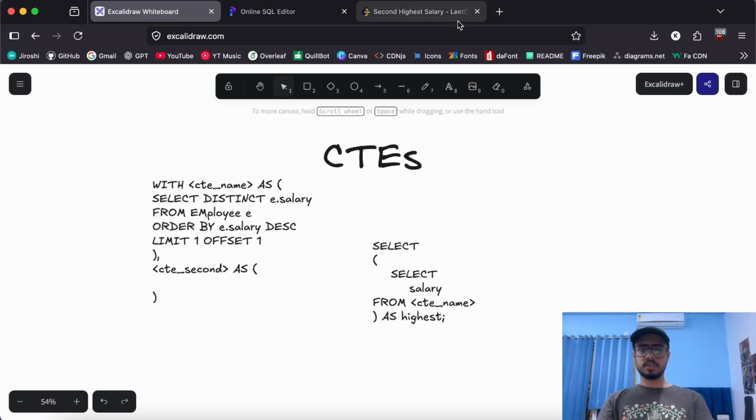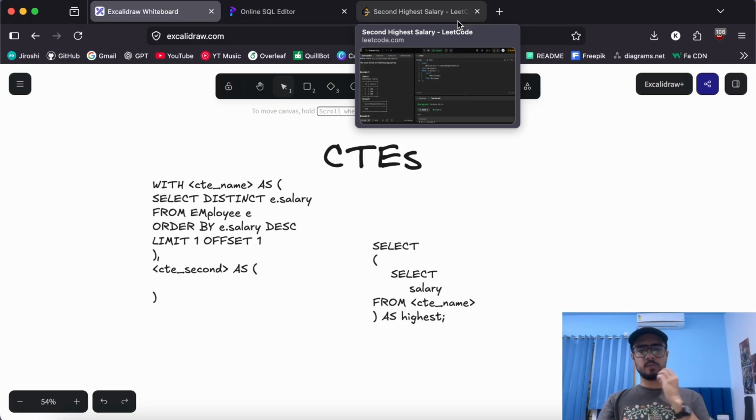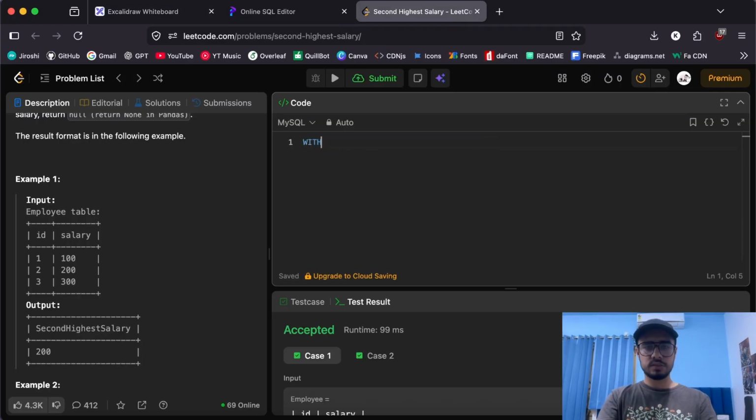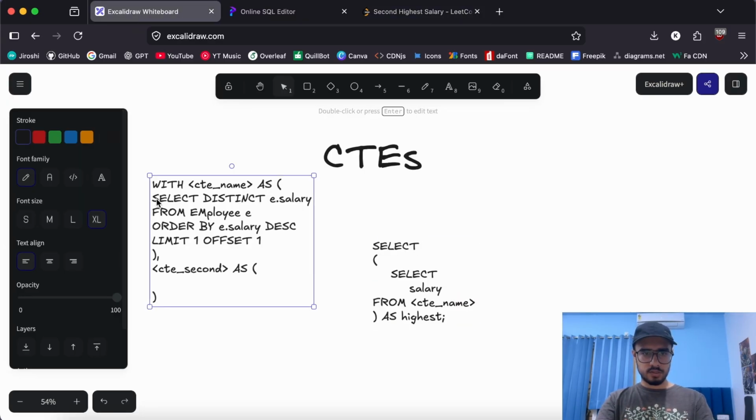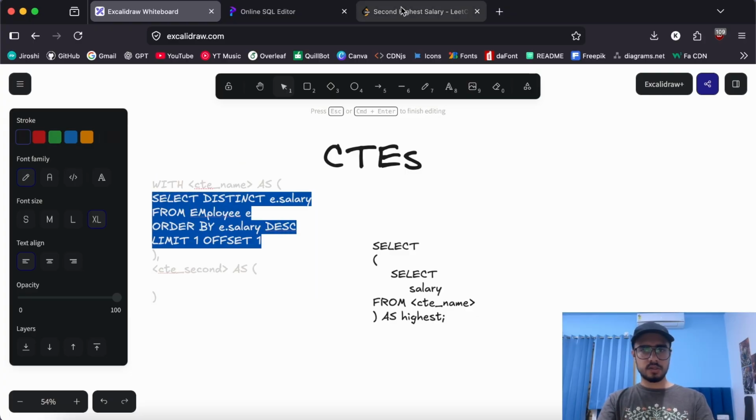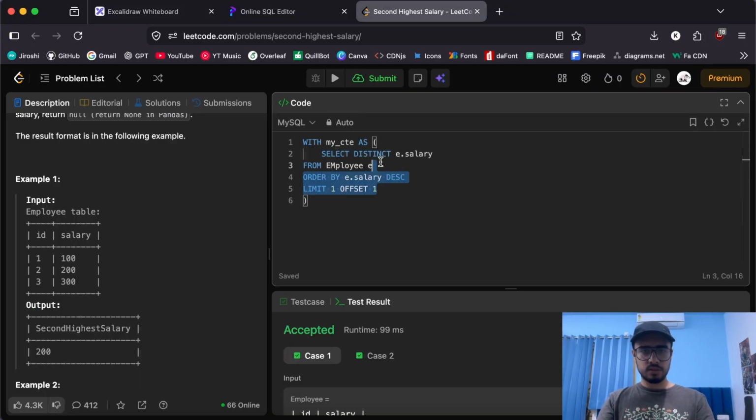Now let's go back to the LeetCode problem and try to implement this with the CTE. Let's write a CTE here. We'll write something like my CTE as the same query that we actually had, so let's copy it from here and not make our lives any more difficult. So this is the query. We select distinct e salaries from employee, order by this and this. Perfect. Now we can further do the select statement just under that.